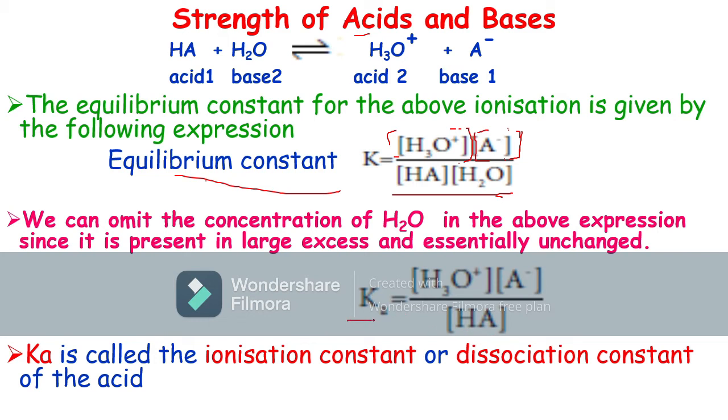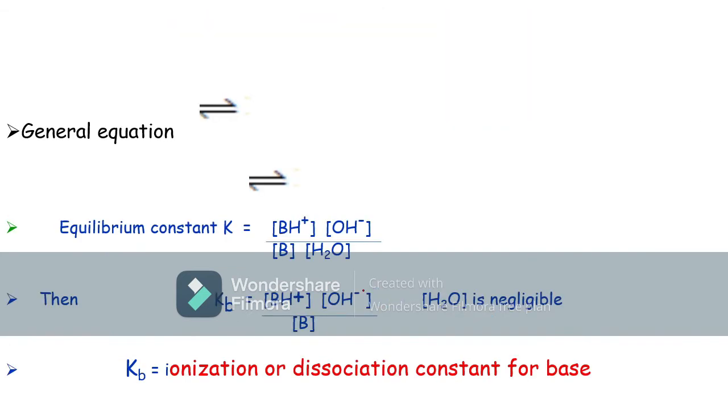Here the Ka denotes the ionization constant or dissociation constant of the acids. Here the Ka is the measure of strength of acids. So in this way we can write equilibrium constants for bases also.